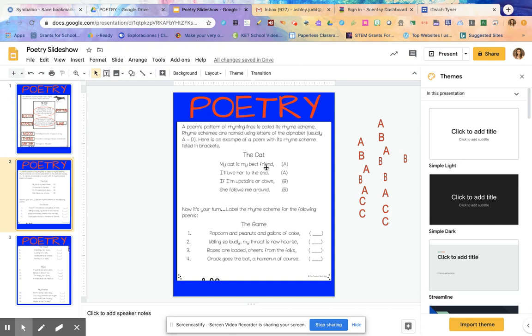in the poem. So in my first line, my last word is friend. All right, and then I'm going to look at the last word of the next line, end. And I'm going to ask myself, do friend and end rhyme? Yes, they do rhyme. So I'm going to assign them the same letter, A and A, because they rhyme with each other.